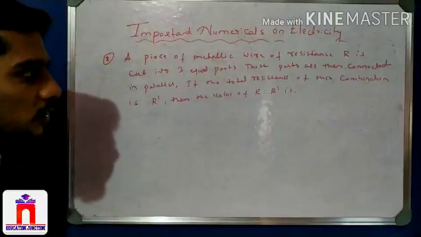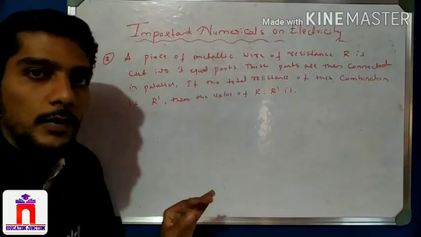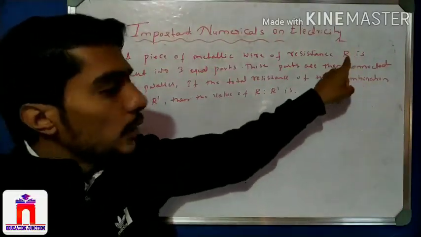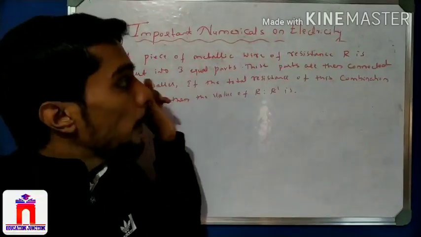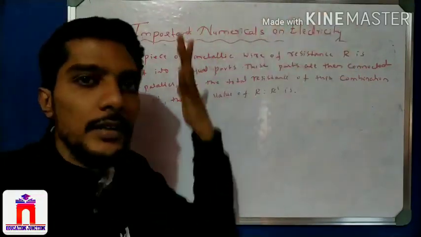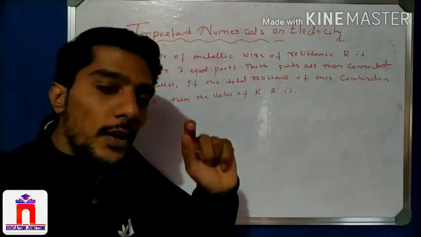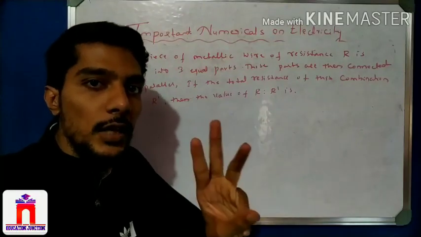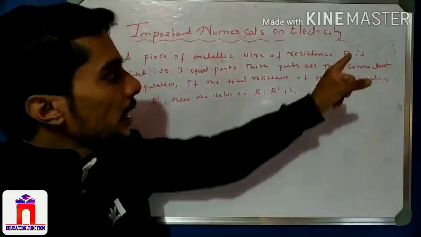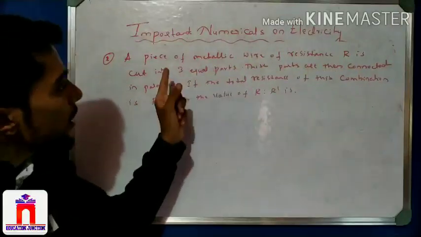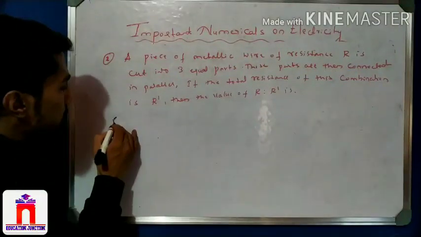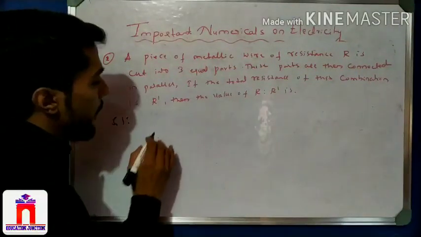Again, see, there is no change here. In the first problem they give 27, then we divide by 3. But here they give R, so R by 3, right? 27 ohm is cut into 3 parts means 27 by 3. Here R is cut into 3 parts, so what do we need? Here's the solution, very simple, same problem.